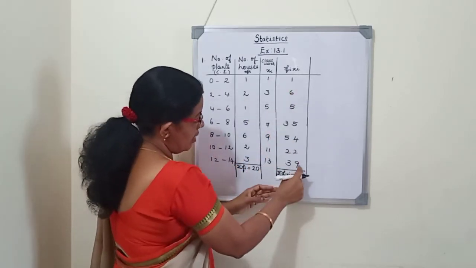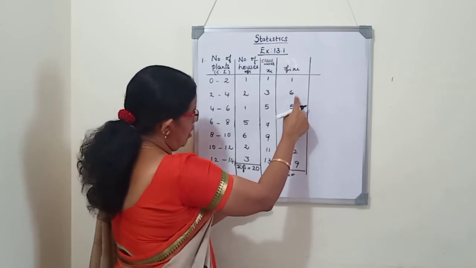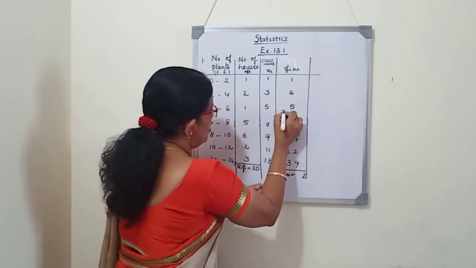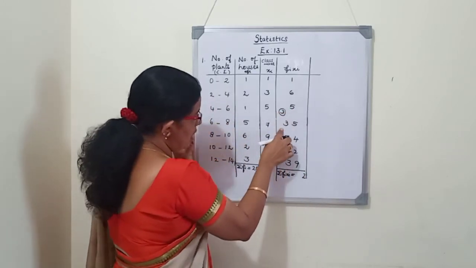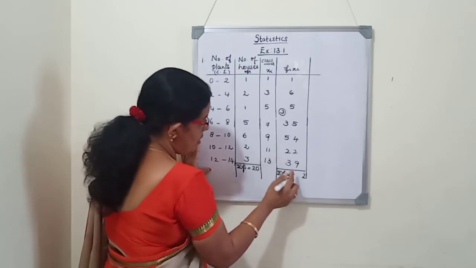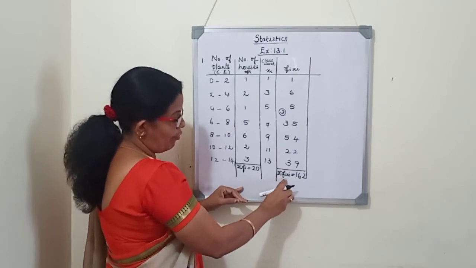So now we will add it. 9 plus 2, 11. 15, 20, 25, 31, 32. Remainder 3. 3 plus 3, 6. 6 plus 5, 11. 11 plus 2, 13. 13 plus 3, 16. 162 is the value of sigma fi xi.